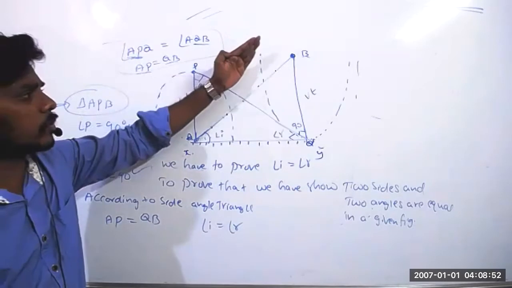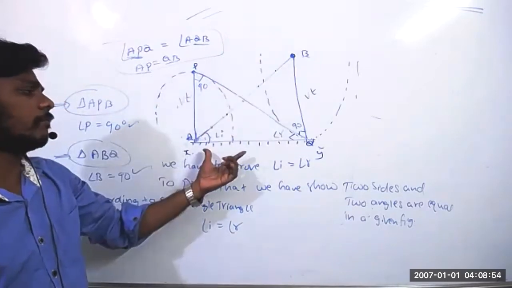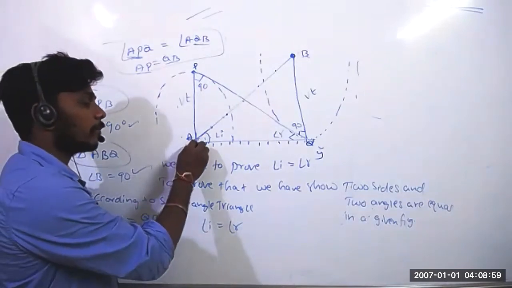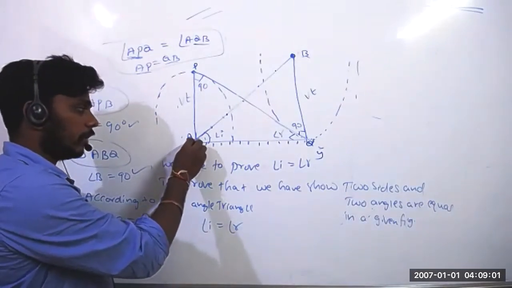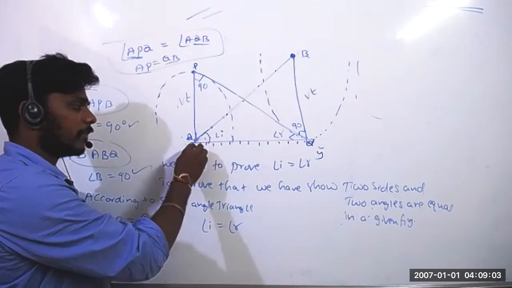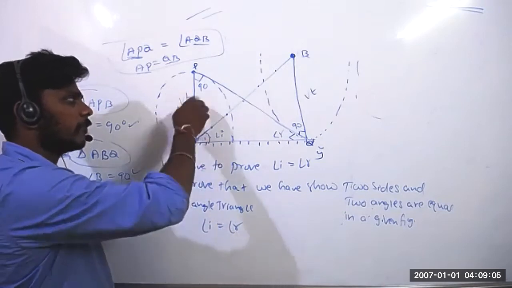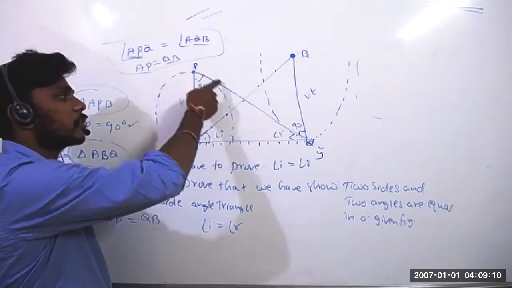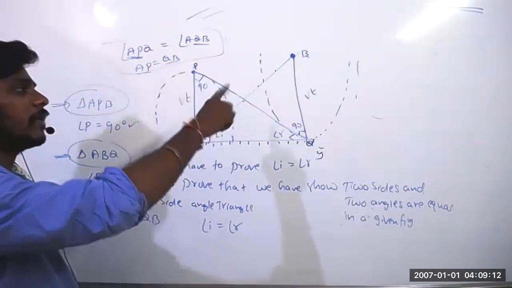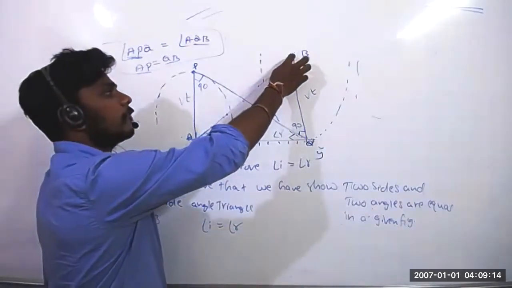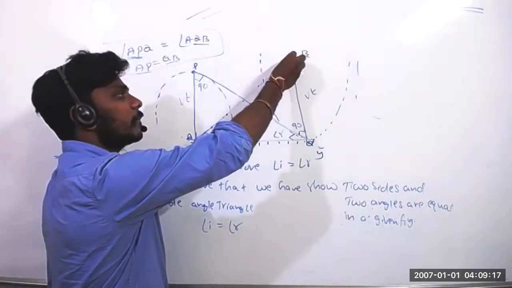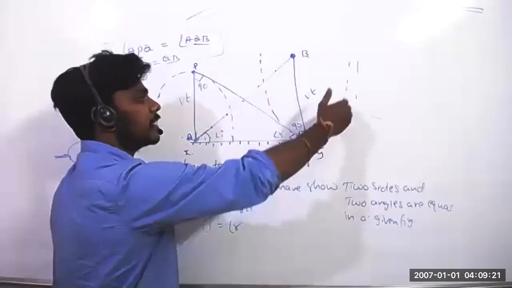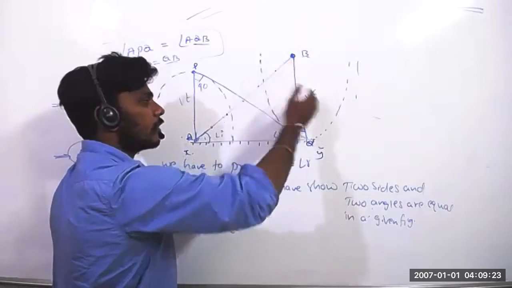This is the planar source. It is falling on the reflecting surface. So the point Q, which is touched on the reflecting surface, provides a spherical wavefront and it covers distance vt as shown in the figure. Similarly, the wavefront which is created by the point B travels the same distance in the opposite direction as shown in the figure.